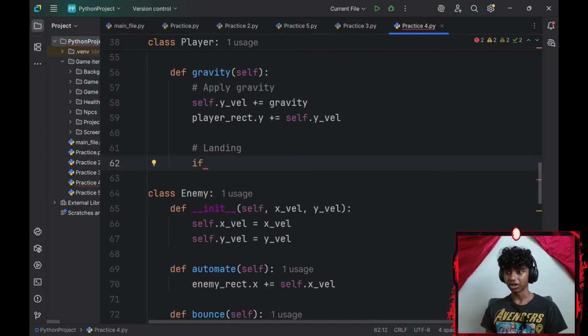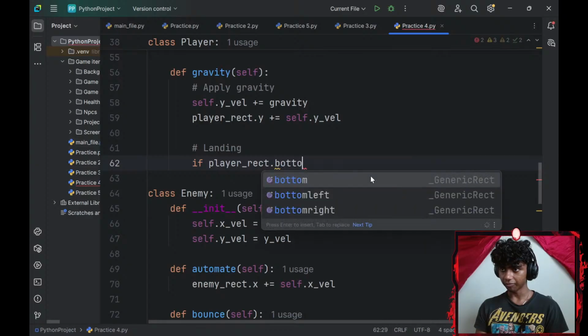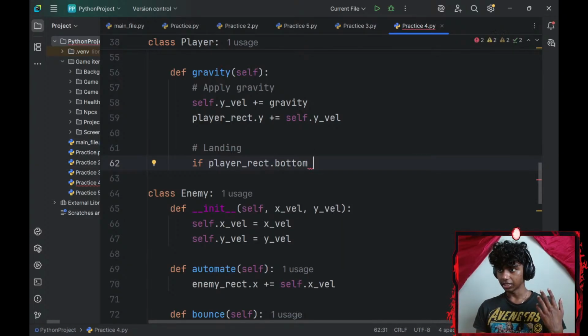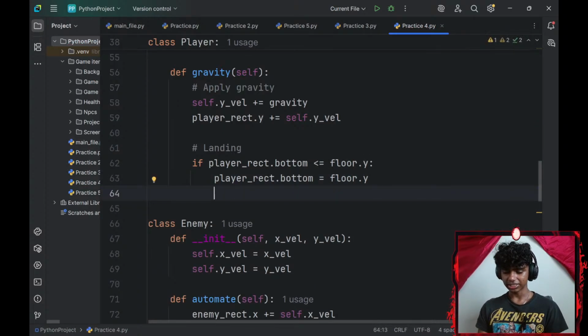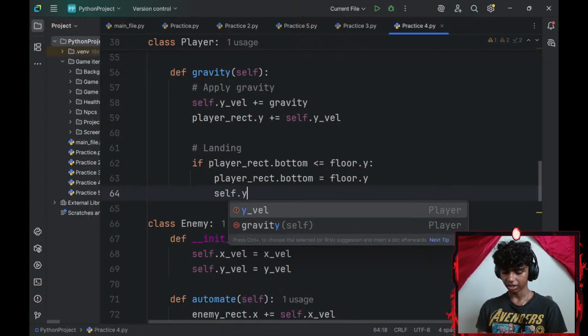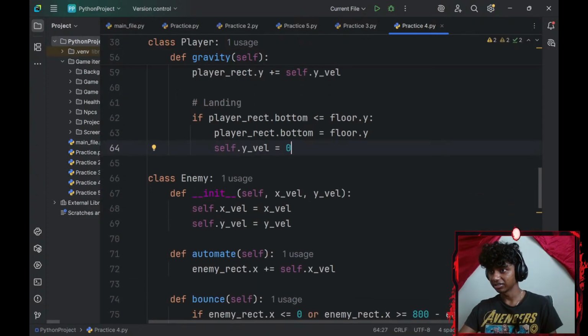If my player_rect.bottom, if my player's bottom is less than or equal to my floor.y, my player_rect.bottom is going to be equal to my floor.y, and then I will reset my self.y_velocity, meaning my player's y-axis velocity, to be 0.